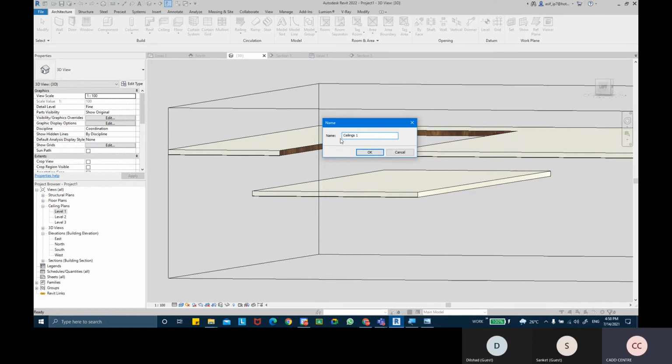We'll call this the ceiling for the living room, and that's the notch actually. So I'm going to call this ceiling dash living room dash notched. Okay, I'm going to click OK.